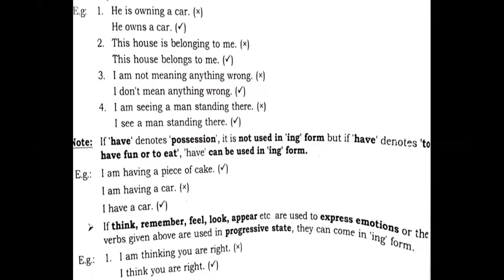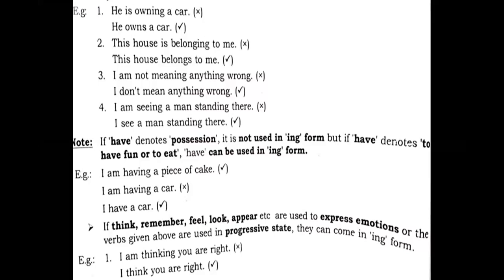Think, remember, feel, look, appear, etc. are used to express emotions, or when the verbs given above are used in progressive state, they can come in ing form. I am thinking of you are right. See, the sentence is wrong. It should be, I think you are right.